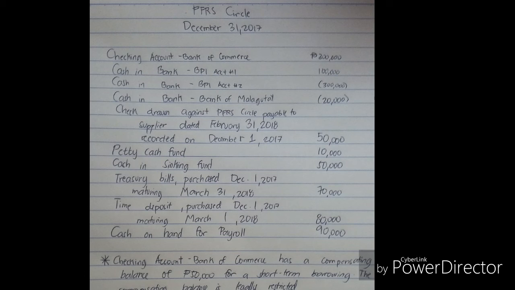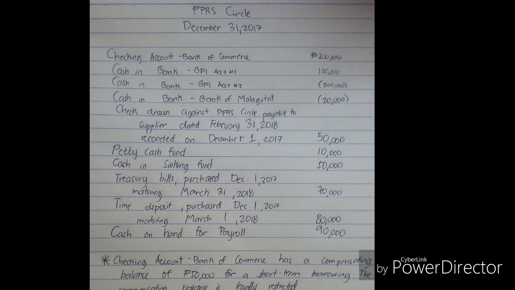Thus, you must add it back, 50,000, plus the petty cash fund, 10,000. Cash in sinking fund, this is for a long-term liability. It's a restricted fund. It must not form part of your cash and cash equivalents.